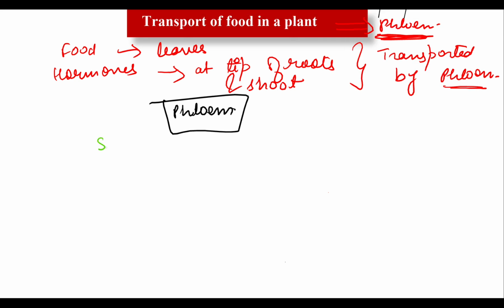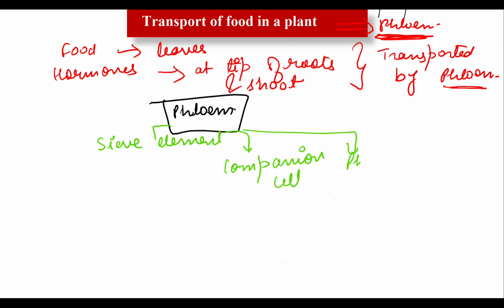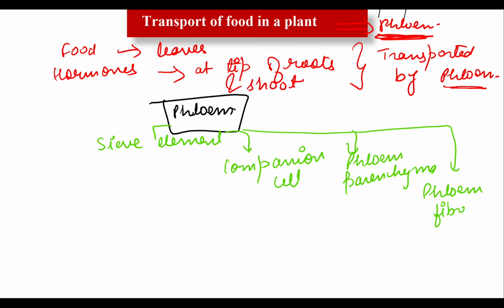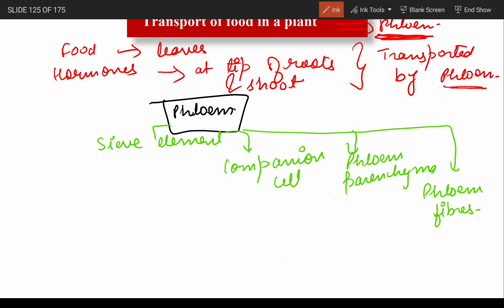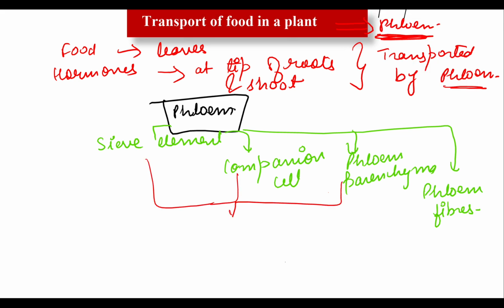It consists of sieve elements, companion cells, phloem parenchyma, as well as phloem fibers. Now, out of all these four, these three are living parts, while phloem fiber is the dead part.